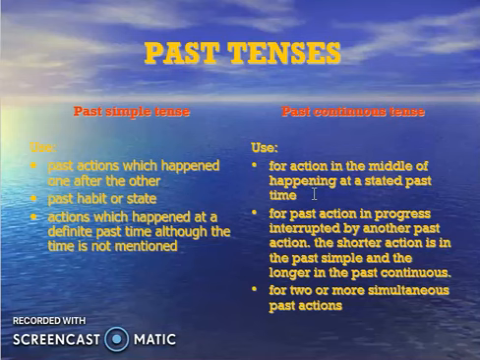Normally past continuous, whatever you are doing or you were doing certain time ago, right now it may be 3:30 and you were doing something in the morning or maybe by 1 o'clock, so this comes in past continuous tense for action in the middle of happening at a stated past time, certain time. For past action in progress interrupted by another past action. So past we normally say, that also comes in perfect, but